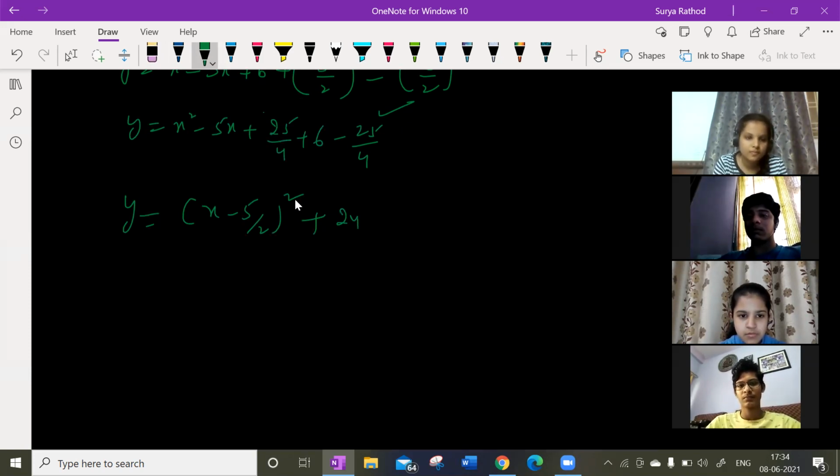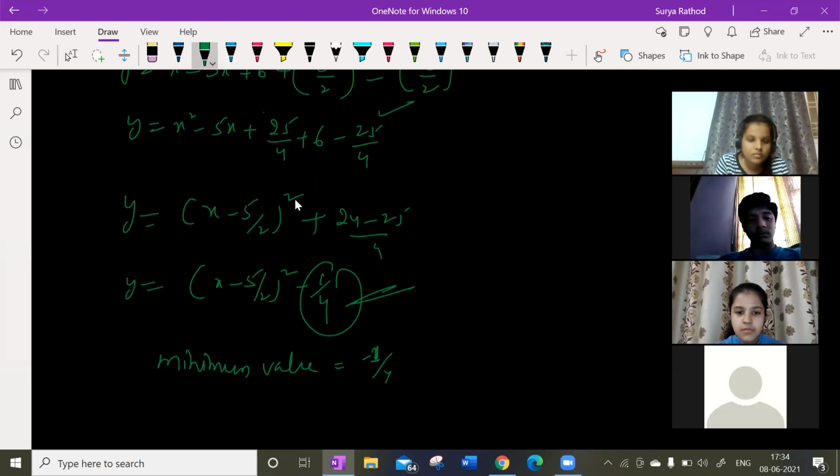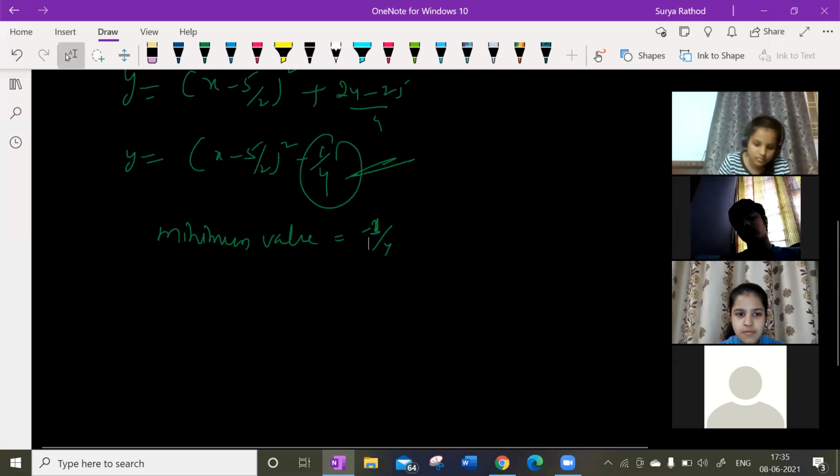So what am I going to get here? 24 minus 25 by 4. So I can write this as x minus 5 by 2 whole square and minus 1 by 4. So what is the minimum value now? Minimum value is this one. Clearly we can say the minimum value is minus 1 by 4. Minimum value of y is what now? Minus 1 by 4. So he's asking the maximum value.